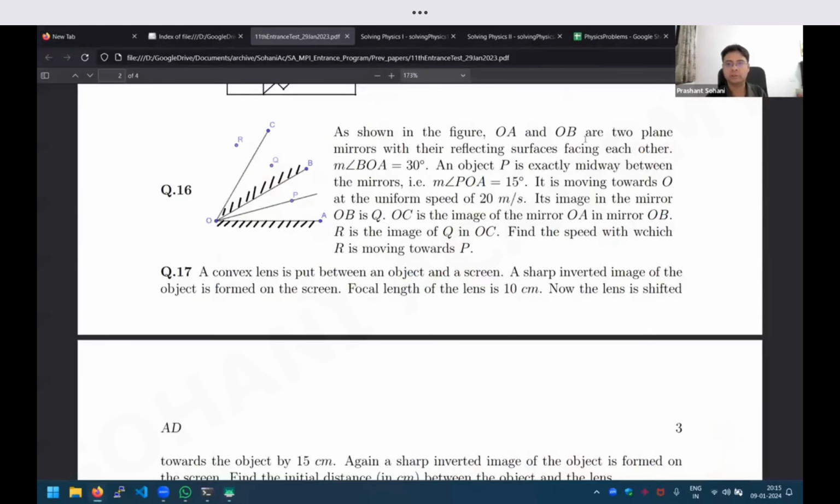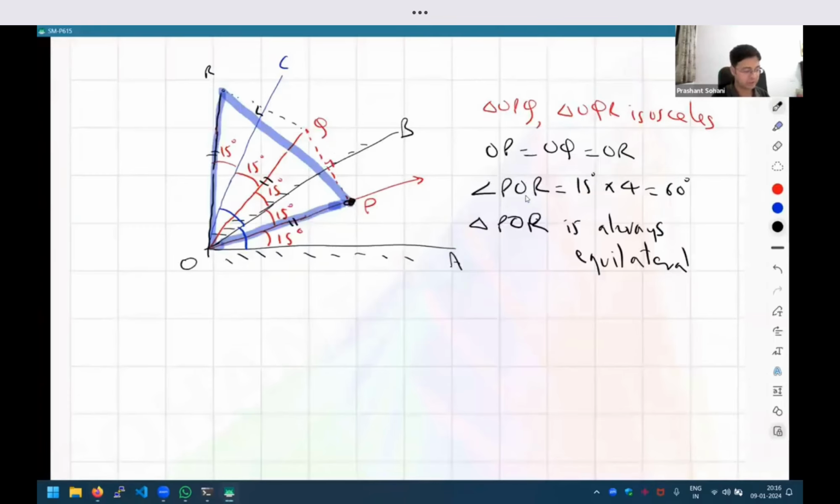Because now, come to the important part: P is moving towards O at a uniform speed of 20 meters per second. So what is given is that this point P is traveling towards O, along this line only, at 20 meters per second. As the object is moving, how will the diagram change? If you think about it, the triangle will remain equilateral, but its size will keep on reducing, right? So after some time, maybe the position of P has changed to a new position like this. So the triangle is reduced in size.